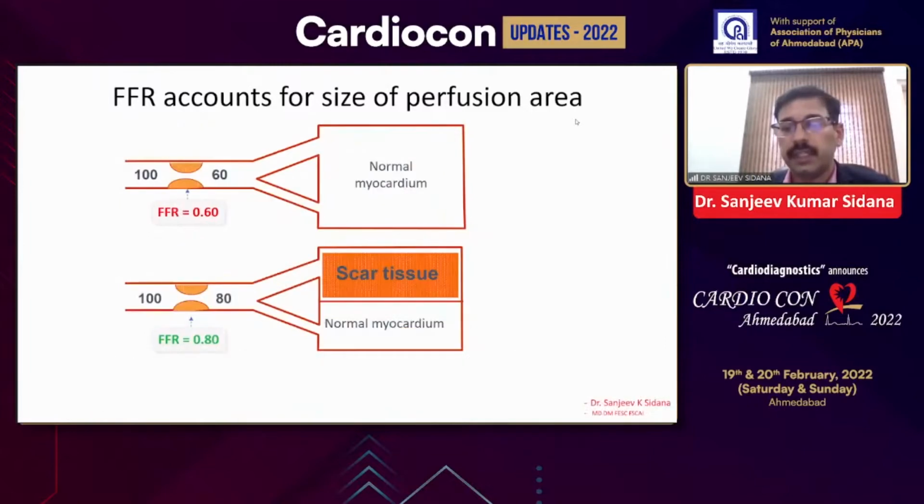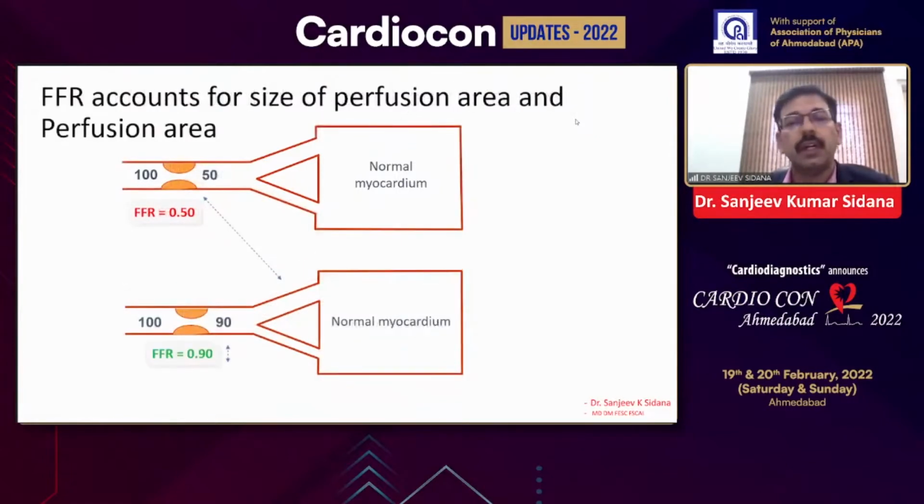And again, it takes into consideration scar tissue, which will not be considered in the case of IVUS. Because we are doing a physiological assessment, and scar tissue will not require much blood flow, if the artery is supplying scar tissue, then FFR might be normal, and if it is supplying normal tissue, FFR might be abnormal. The other part is that it will take into consideration collateral flow also. So if the area is receiving collateral flow, FFR might not be significant, and we do not treat this lesion. And this part is again missed by IVUS.